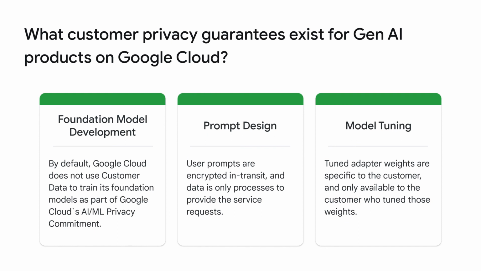Input data is customer data and is stored securely at every step along the way, encrypted at rest and in transit. Tuned weights are also stored securely, and customers will have sole access to use any tuned models. The customer is able to control the encryption of stored adapters by using customer-managed encryption keys, or CMEK, and can delete adapter weights at any time. And that is how Google Cloud helps ensure security best practices are applied to privacy when training machine learning models.